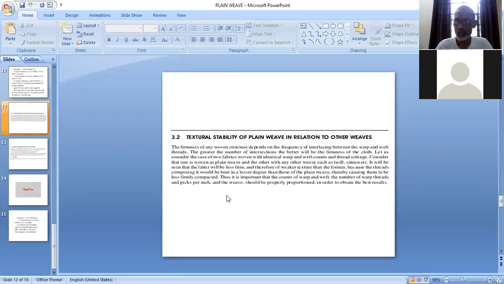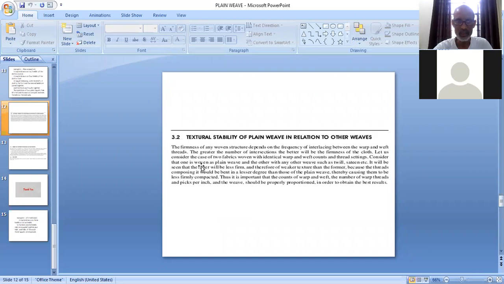Students, please be attentive. The greater the number of intersections, the better will be the firmness of the cloth. Remember this line. The greater the number of intersections, the better will be the firmness of the cloth.